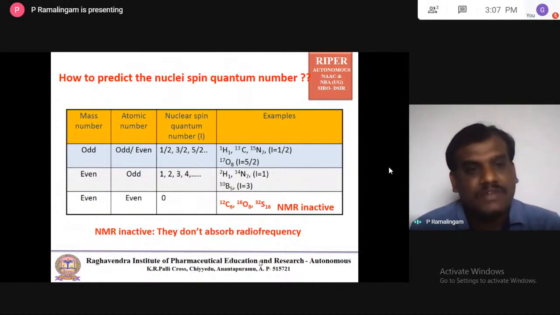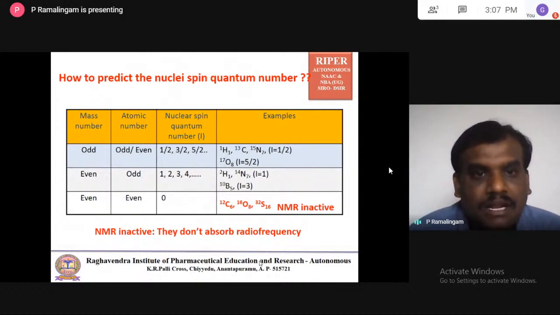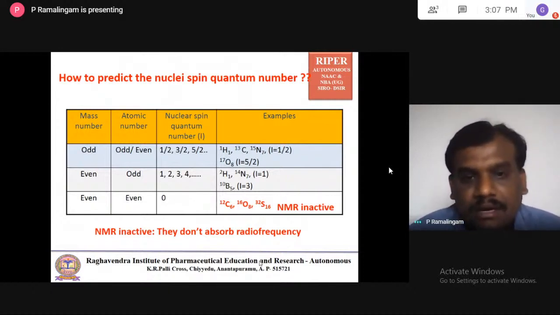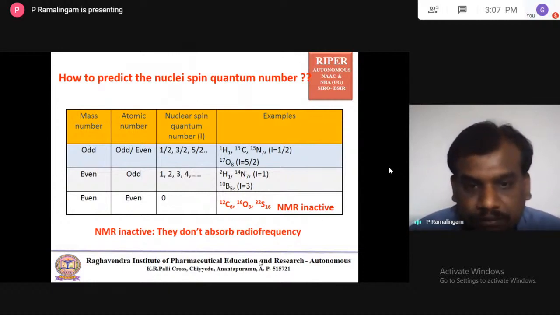And the next case: if your mass number, atomic weight, is even and atomic number is odd, then the nuclei spin quantum number is integral. The values I equal to 1, 2, 3, 4 are integral values, with no fractions. Examples are deuterium and N14, and their spin quantum number is 1.